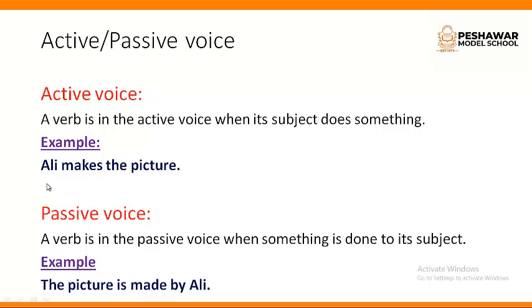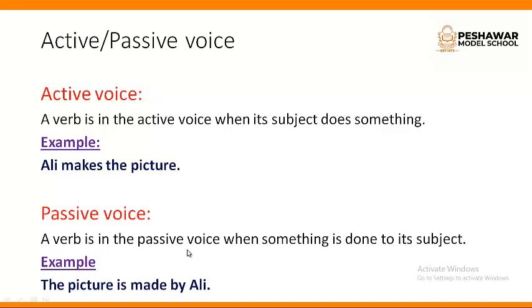For example, Ali makes the picture. This is a complete sentence because it contains subject, verb and the object. Ali is the subject, makes is the verb, the picture is the object. So here the subject has done some action. Ali makes the picture.